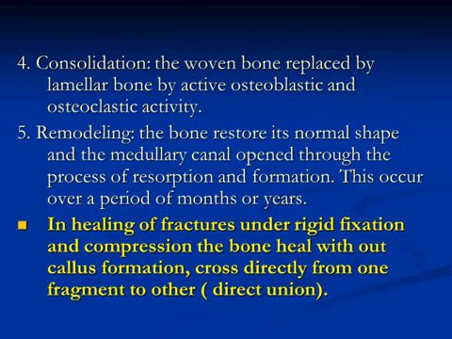In healing of a fracture under rigid fixation and compression, the bone heals without callus formation, crossing directly from one fragment to the other. This is called direct union. So the difference between direct and indirect union is that in direct union the bone heals without callus formation, while in indirect healing the bone unites with callus formation around the fracture site.